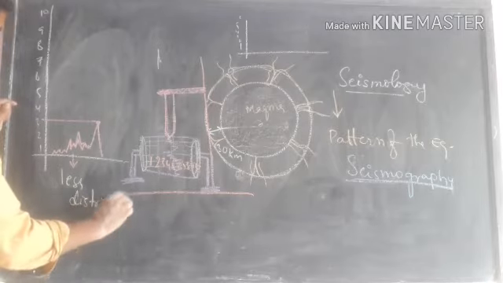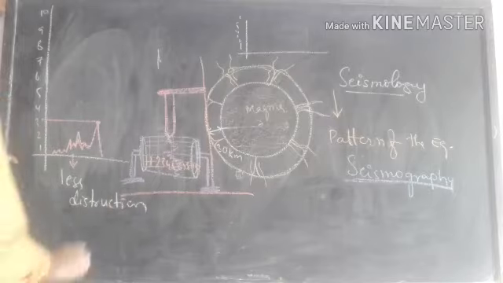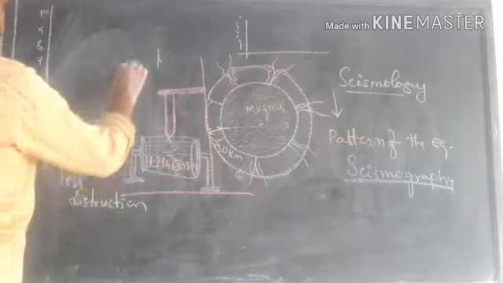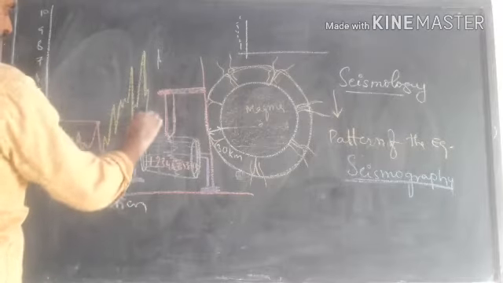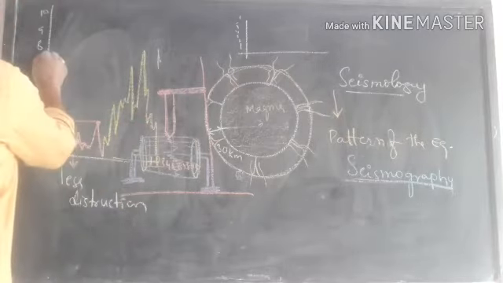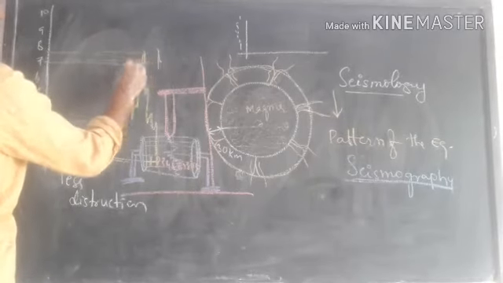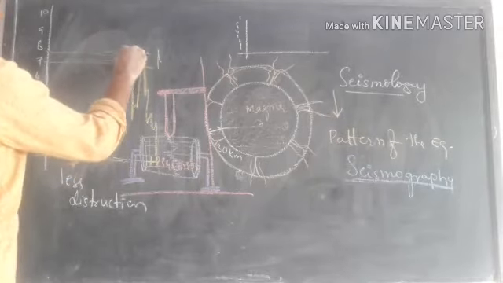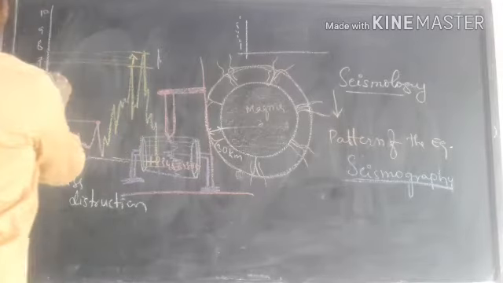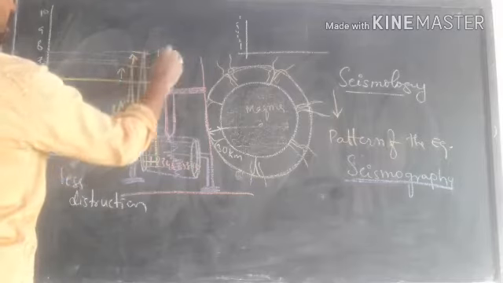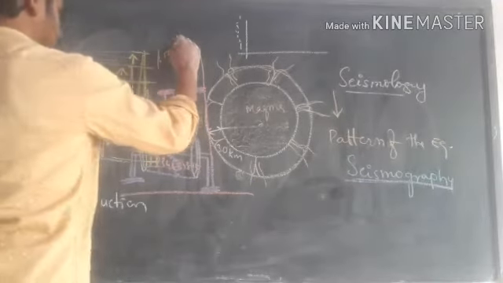Whereas if the range crosses from 3 to more than 6 or 7, then it causes massive destruction.